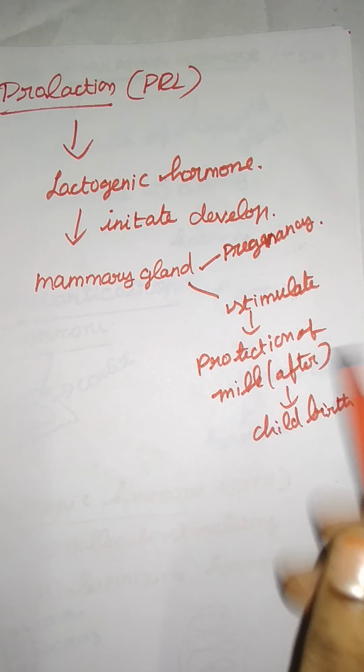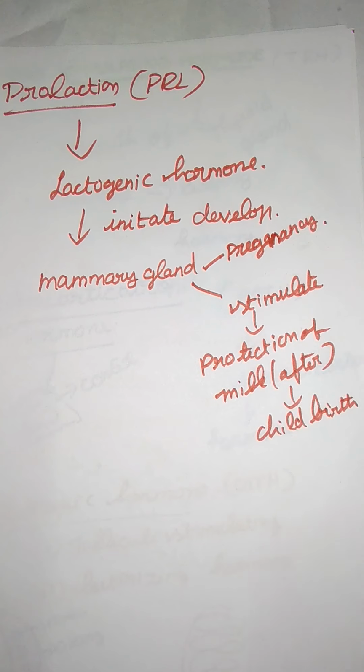I will explain colostrum in detail, we have a separate topic for this. So that's it for prolactin. We have completed the anterior pituitary gland. Let me move on to the hormones secreted by the posterior lobe.